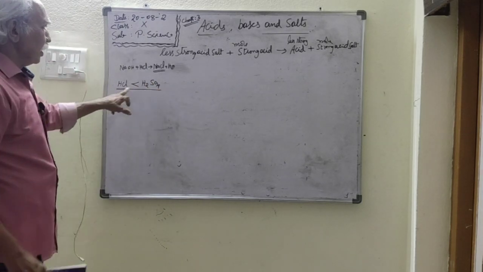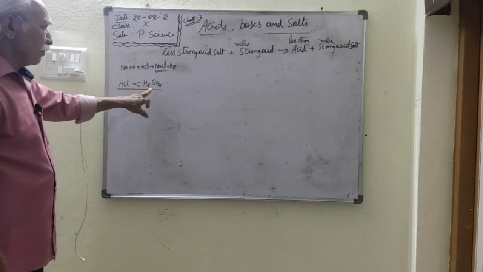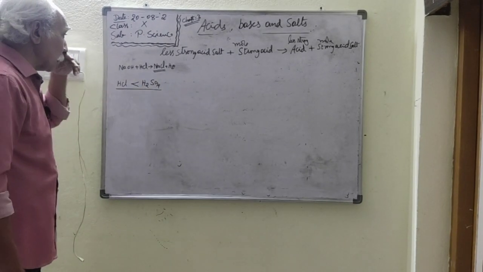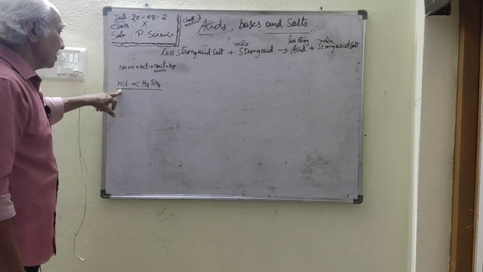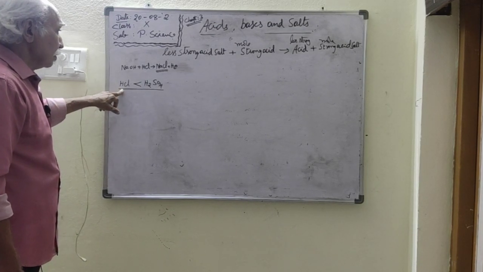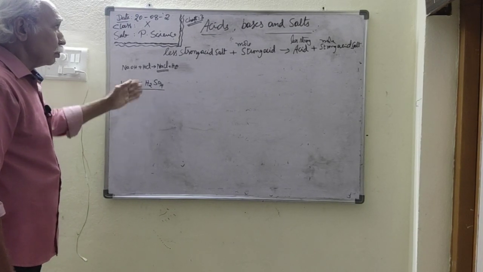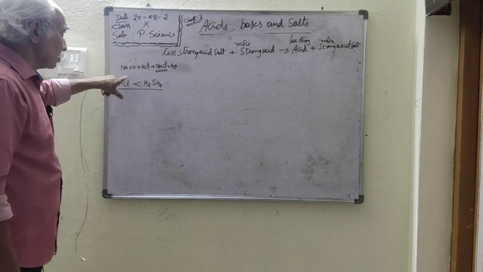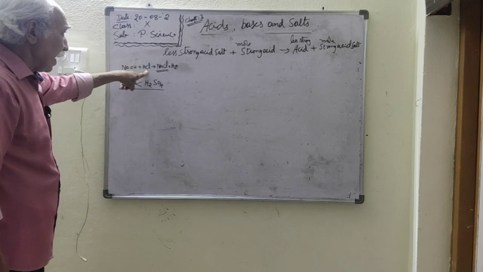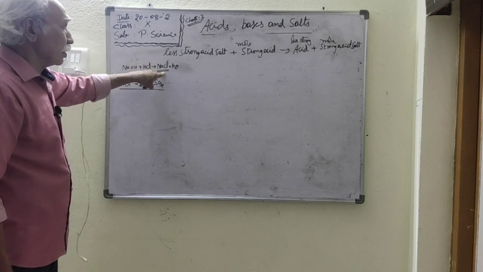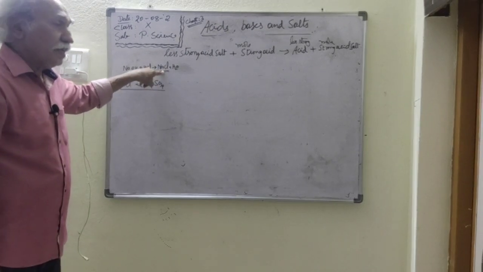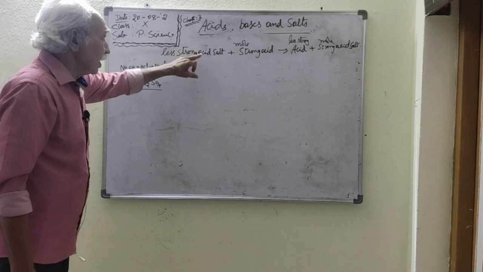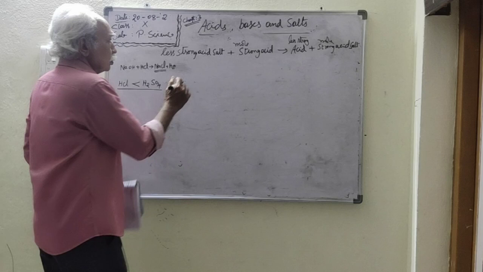Both are strong: HCl is a strong acid, and sulfuric acid is also strong. But relatively, HCl is less strong and sulfuric acid is the more strong acid. So this less strong acid salt is sodium chloride. Sodium chloride is called a less strong acid salt.